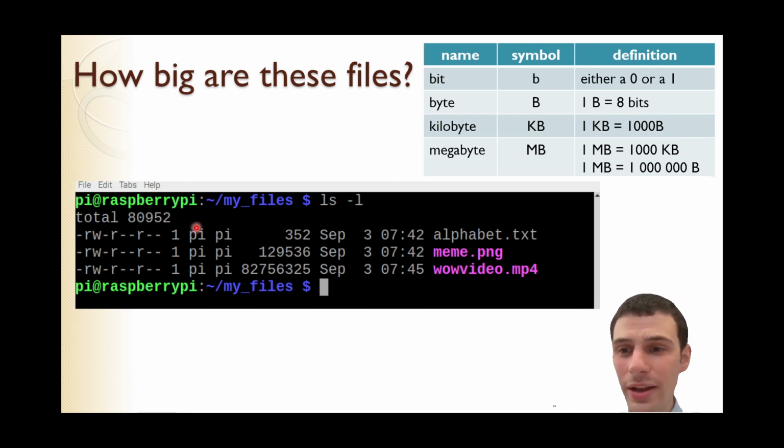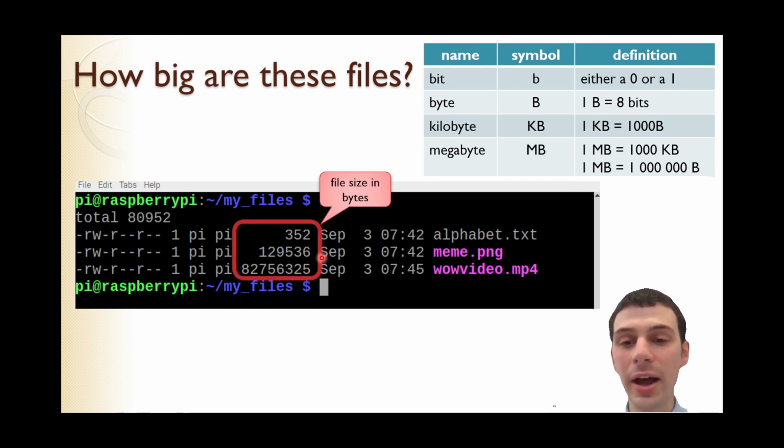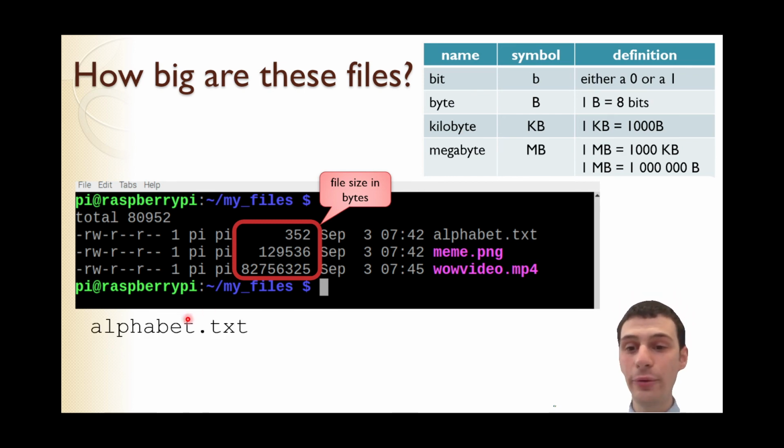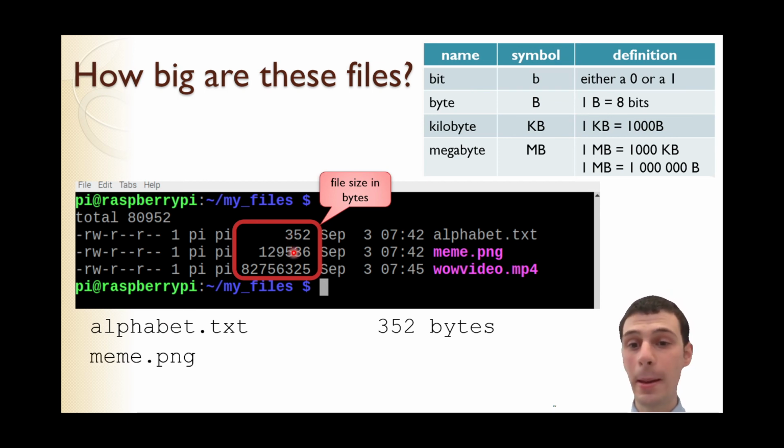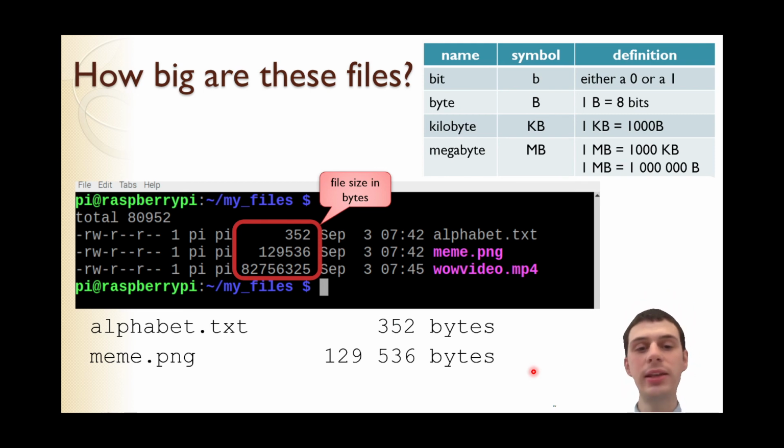So if you do that, you'll get some details about permissions and who owns the file, when it was last modified, the name of the file, but also this. And this is the file size in bytes. Alphabet.txt, for example, is 352 bytes. Meme.png is 129,000 bytes, and so on.